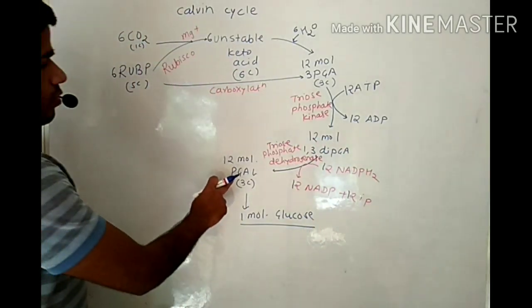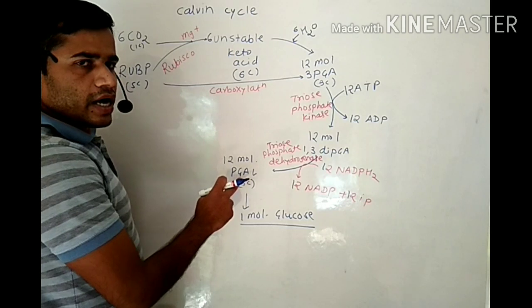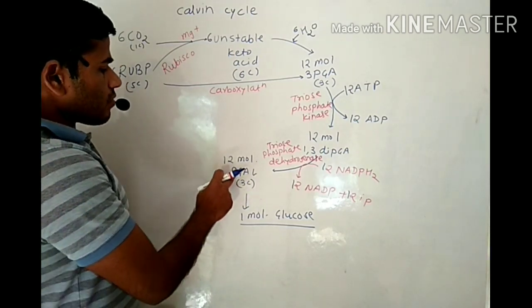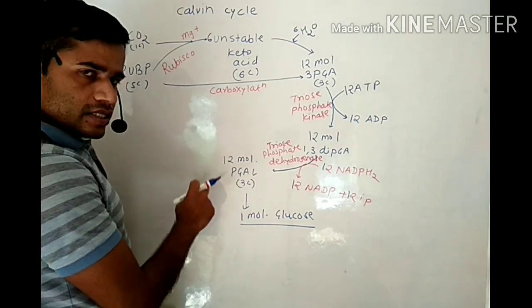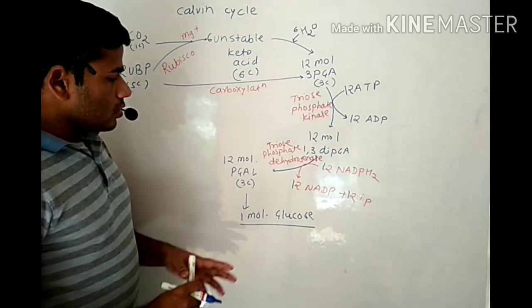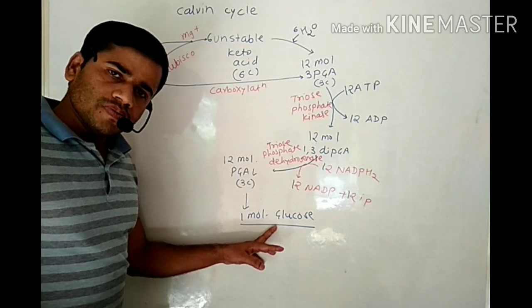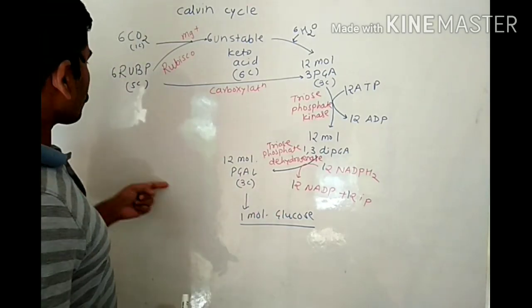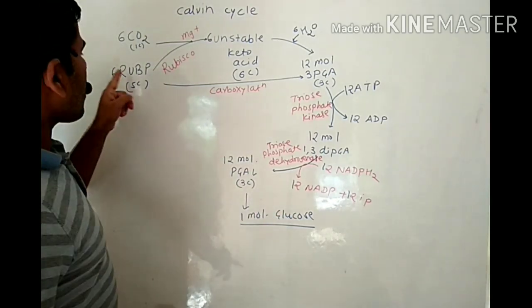Okay, this is about the 12 molecules of phosphoglyceraldehyde. After 12 molecules of phosphoglyceraldehyde are synthesized during this reaction, out of 12 molecules, 2 molecules are responsible for synthesis of glucose and the remaining 10 molecules are responsible for regeneration of RUBP.